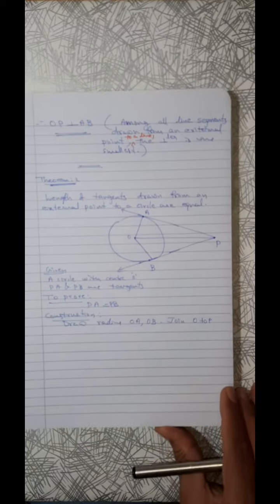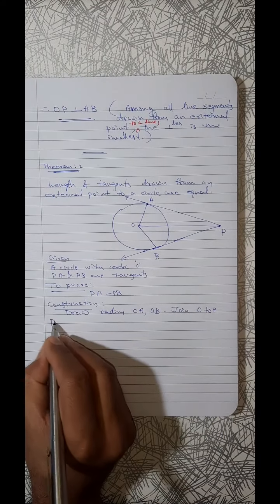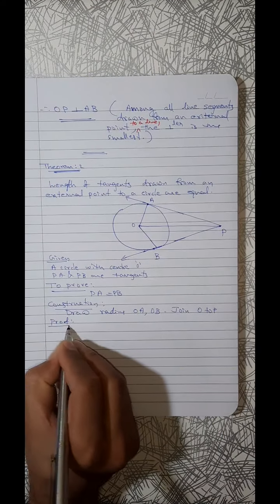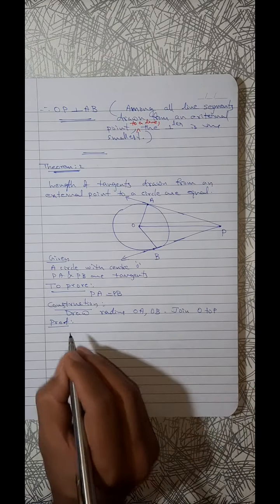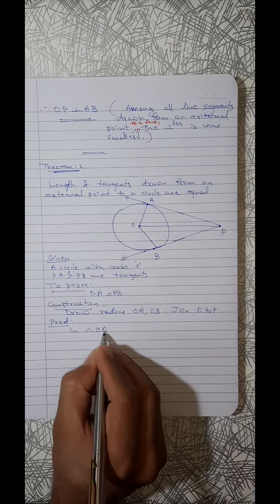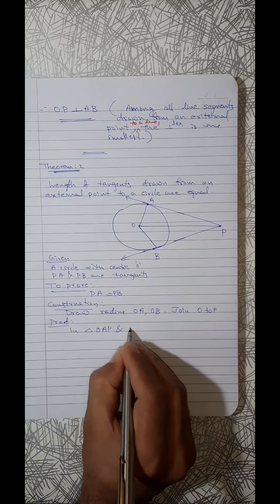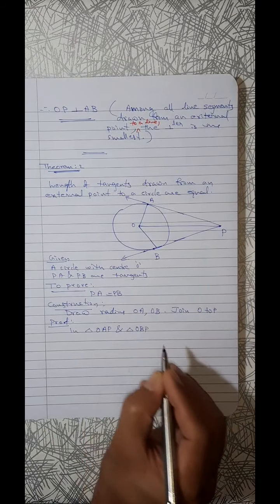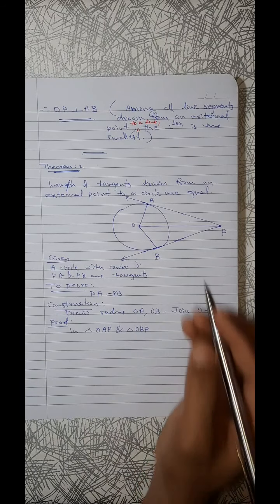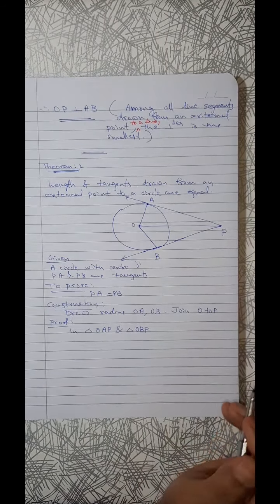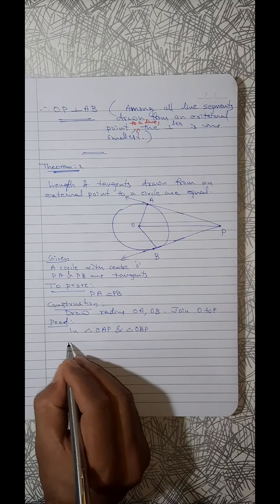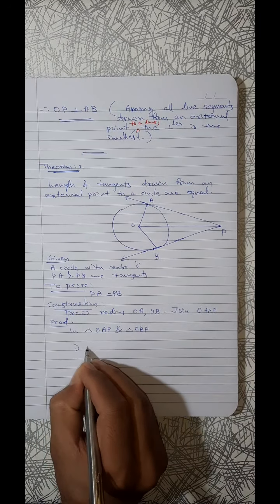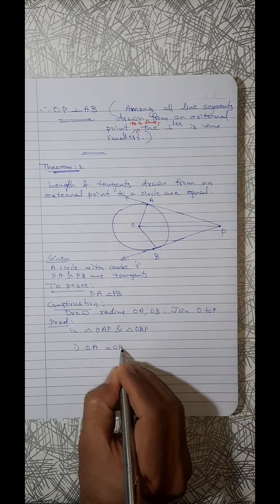Now the proof is very simple. Proof. We will consider these two triangles, triangle OAP and triangle OBP. What can we say? OA equal to OB.